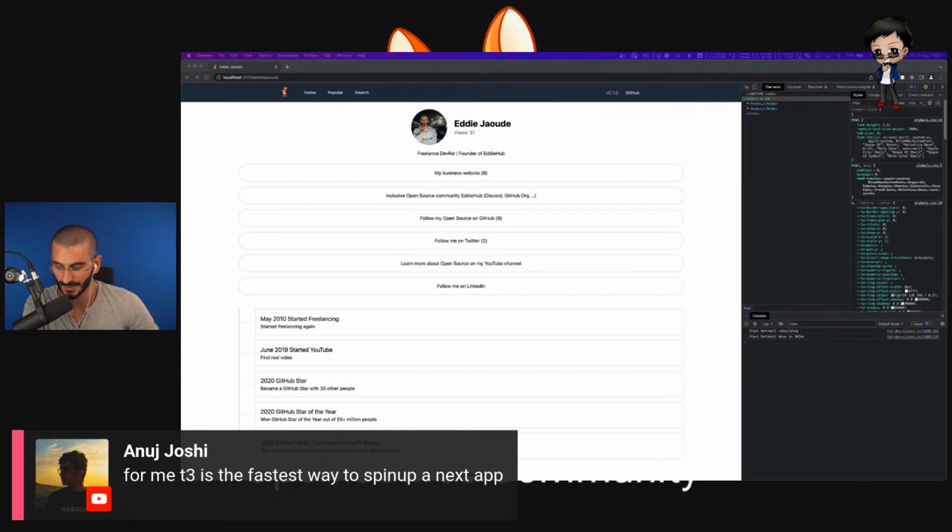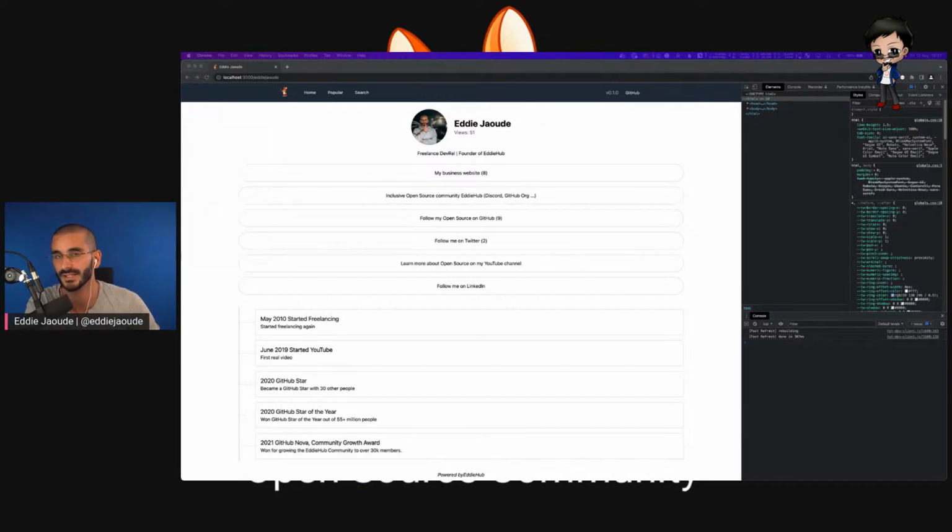T3 is the fastest way to spin up a Next.js app. I'm not aware of T3. Okay, I'll have to have a look. What is the repo for the T3? You can't share a link in the chat, YouTube will remove it. But you know when it goes github.com, the org or the user and then the project name, paste that in, and I'll be interested to have a quick look at it. I'm not aware of what it is.